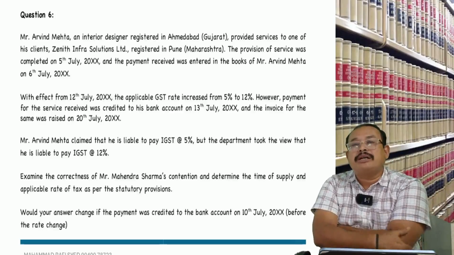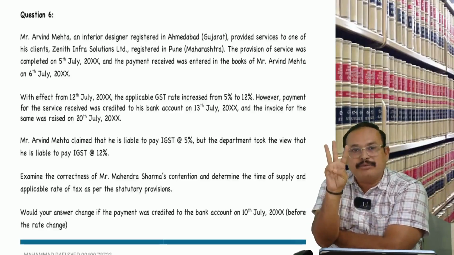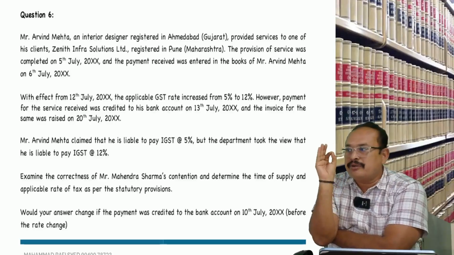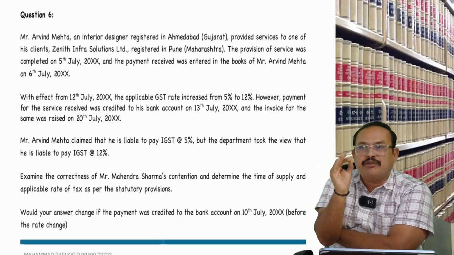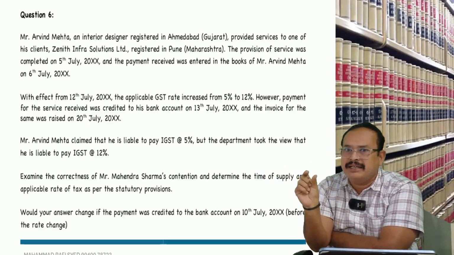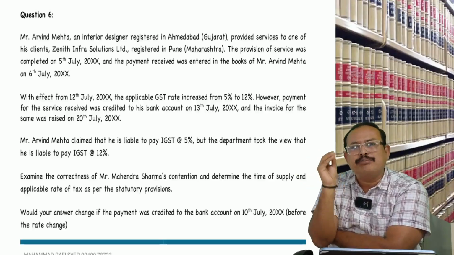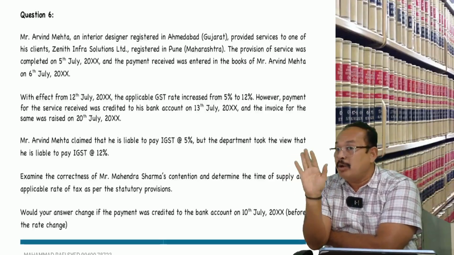Here one thing you should understand, my dear. I said 3 points. What are the 3 points? Date of completion of service, date of invoice, date of payment. Date of payment here is the date of book entry or date of bank entry, whichever is earlier.